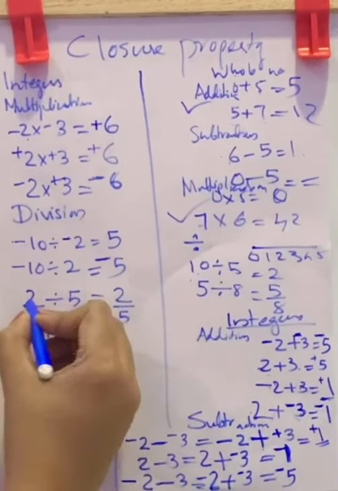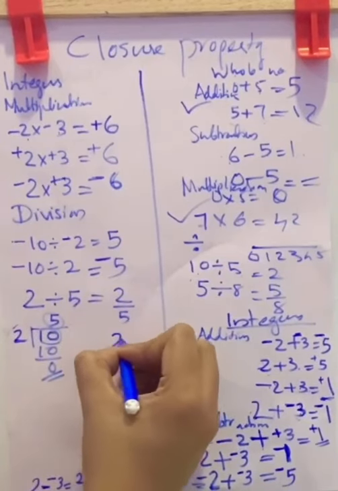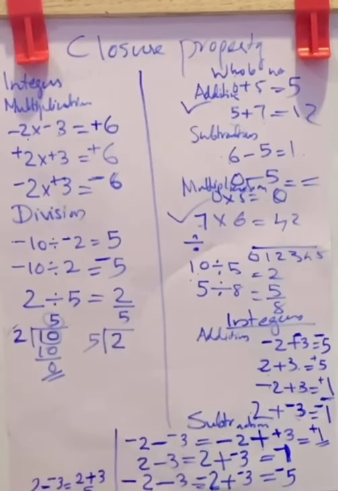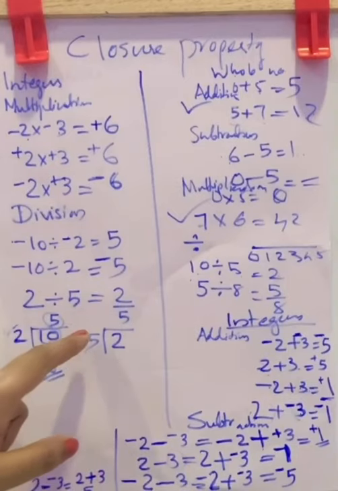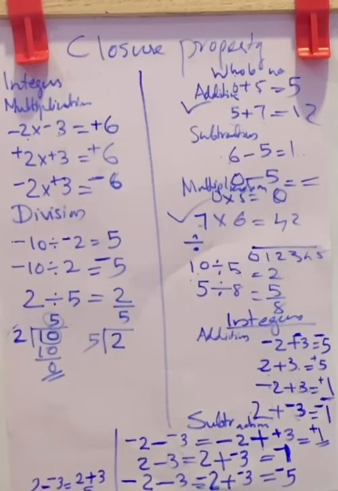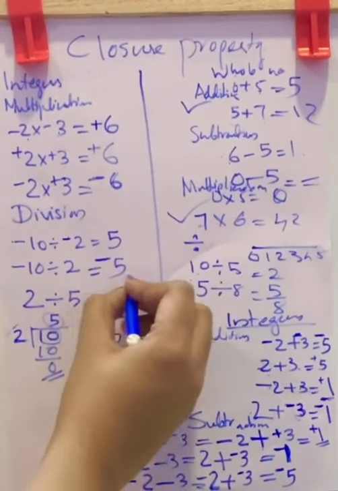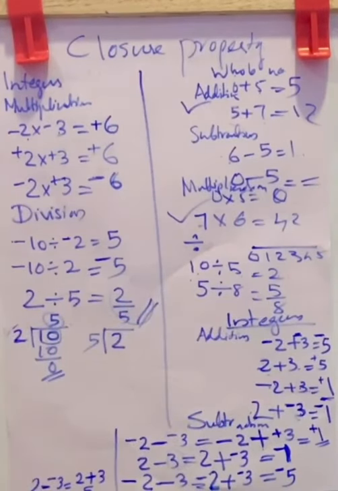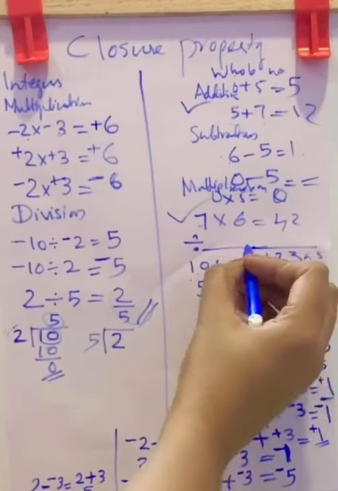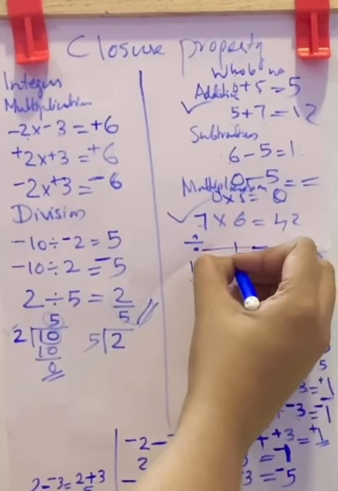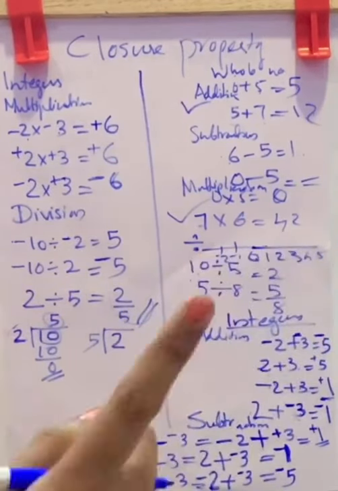Now if it is 2 divided by 5, 2 is the dividend and 5 is the divisor. So you can't divide it directly. You have to put the decimals and all. So anyway, you can't get an integer here. In the integer number line, you will just see 0, positive numbers and negative numbers, not the fractions.